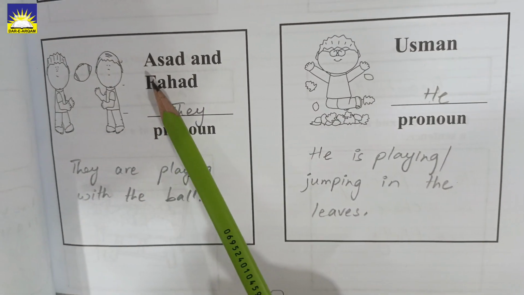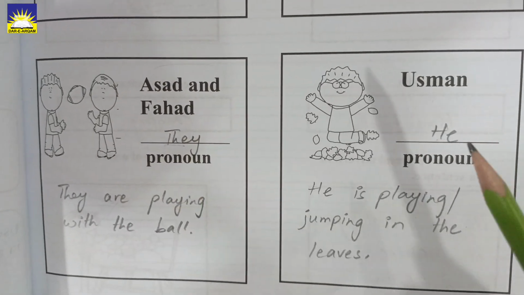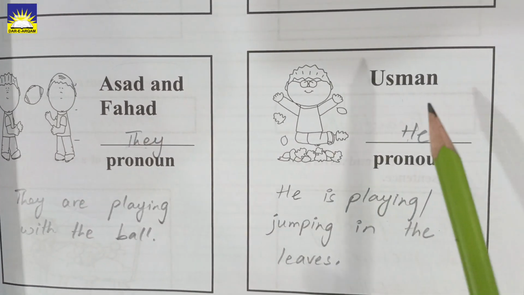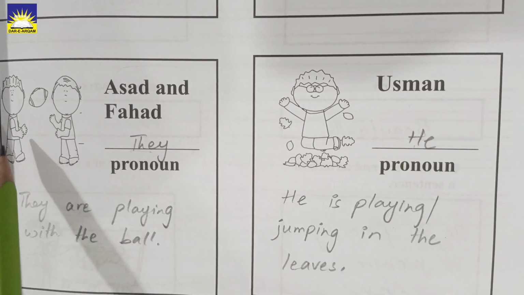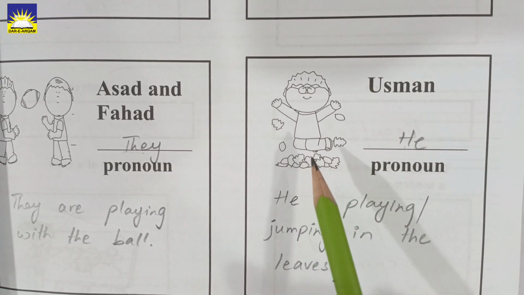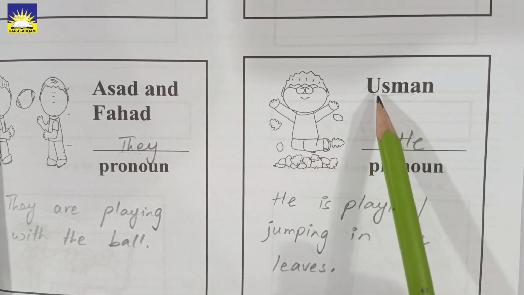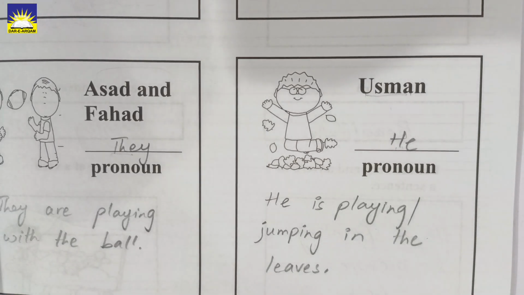In the next box, you have two boys are playing, and when there are two persons, which pronoun do you use? They. And then similarly, you are going to make a sentence. They are playing football, or they are playing with a ball, whatever sentence you want to make by just looking at the image. In the next box, you have a boy is jumping on the leaf or over leaves. Here you can see Usman. So you are going to use he in place of Usman, that he is a pronoun.